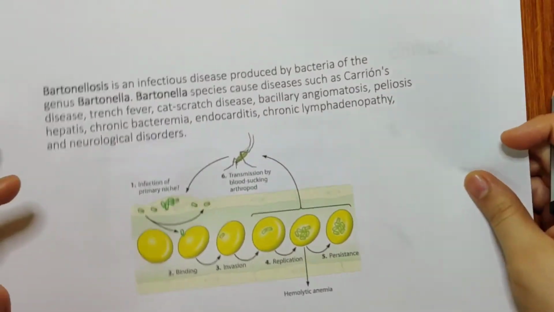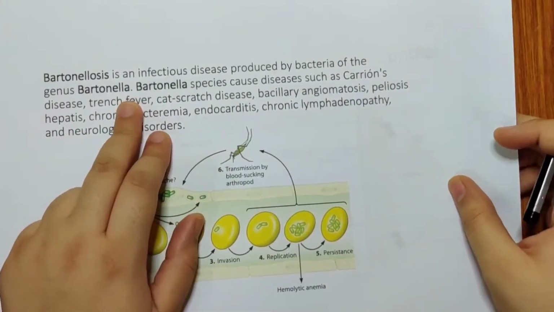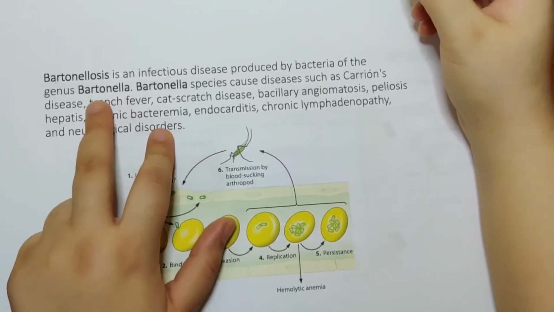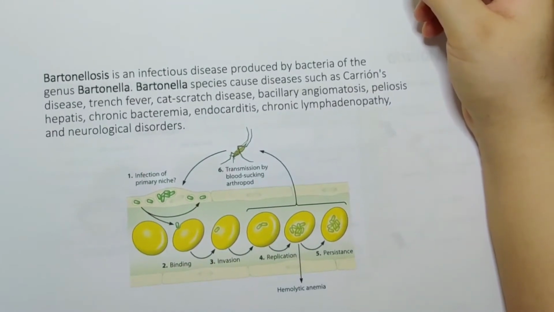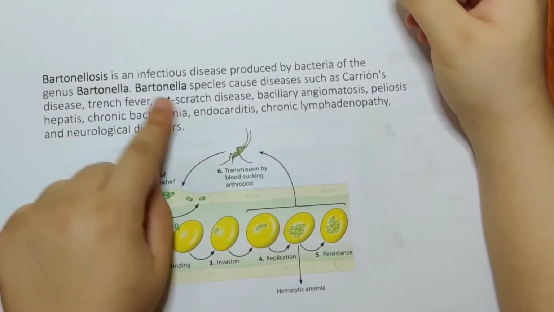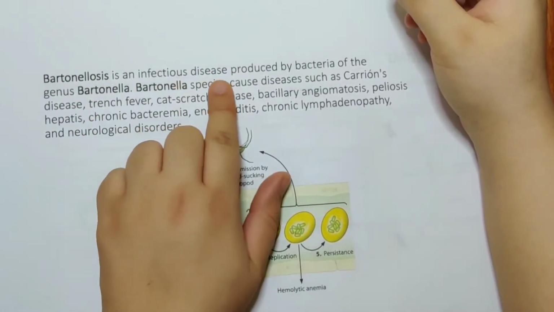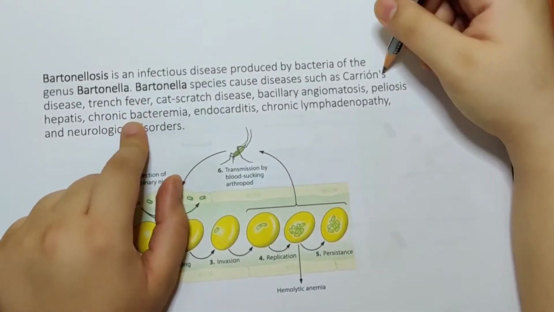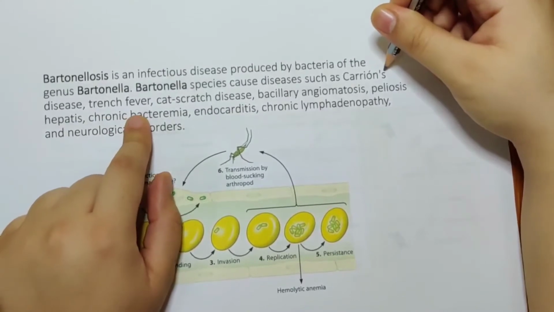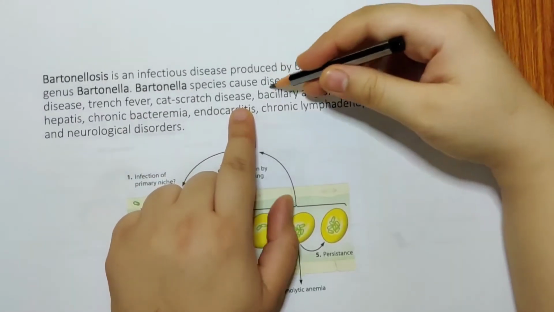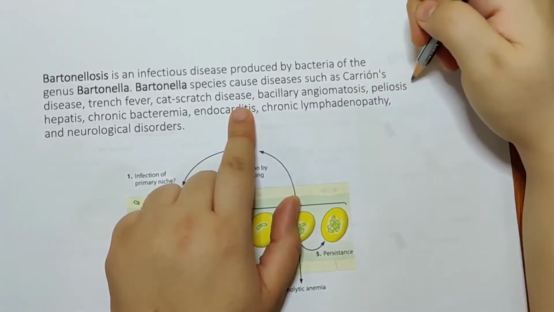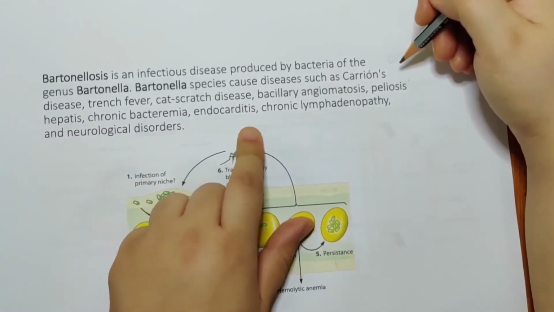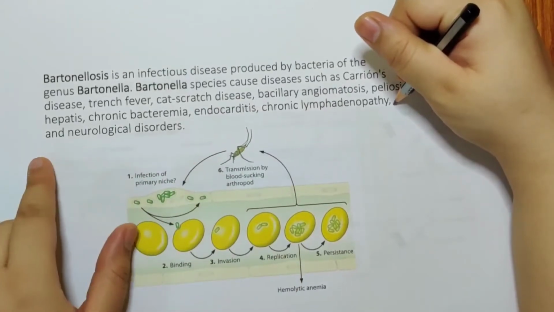Coming to Bartonella. Bartonella is a type of bacteria. Bartonella species is a gram-negative bacteria. This leads to Bartonellosis, which is an infectious disease. So what can this Bartonella cause? It can cause Carrion's disease, trench fever, cat scratch disease, bacillary angiomatosis, peliosis, hepatitis, chronic bacteremia, endocarditis, chronic lymphadenopathy, and neurological disorders.